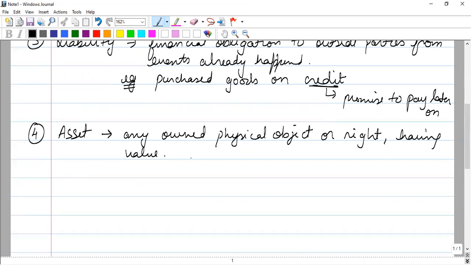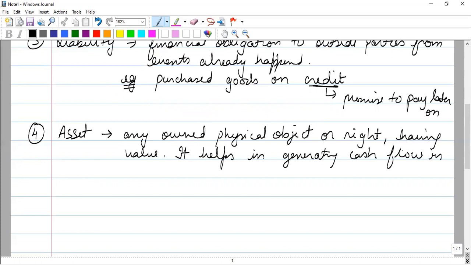The asset helps in generating cash flow in the business. What type of objects will have money value and will be generating cash flow in the business?